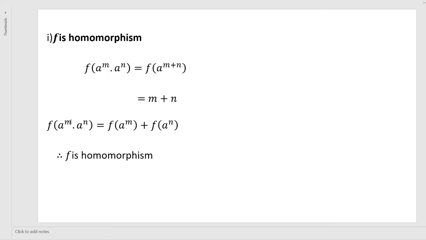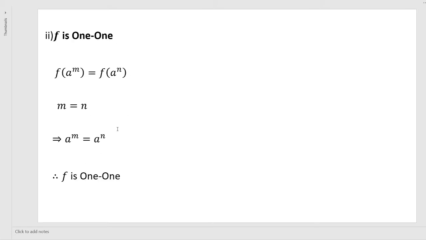That is, f of a power m into a power n is equal to f of a power m plus f of a power n. Because these are the elements from G, it is a cyclic group. Therefore, it is generated by the generator with multiplication as the binary operation. Therefore, f is a homomorphism.